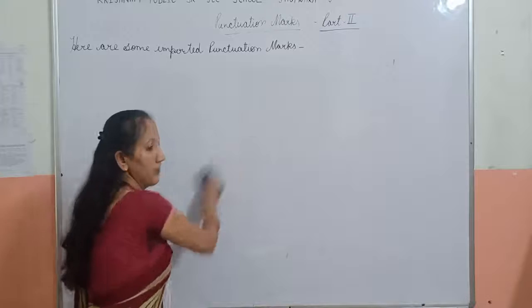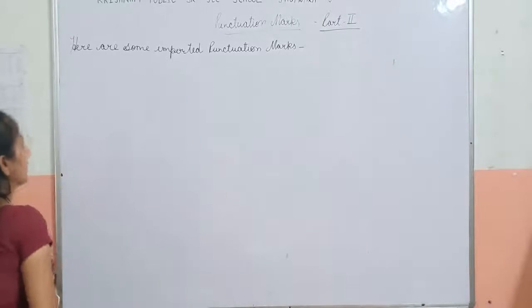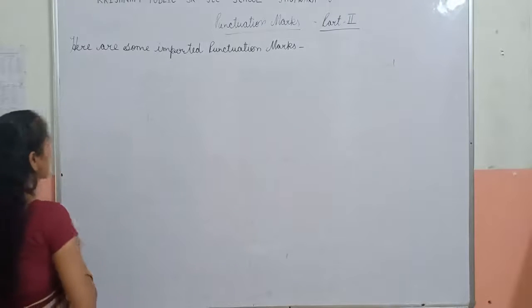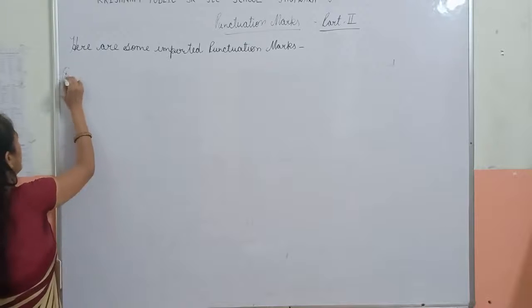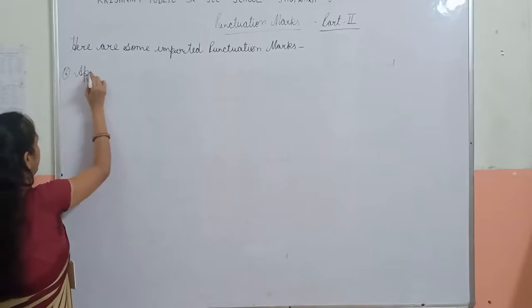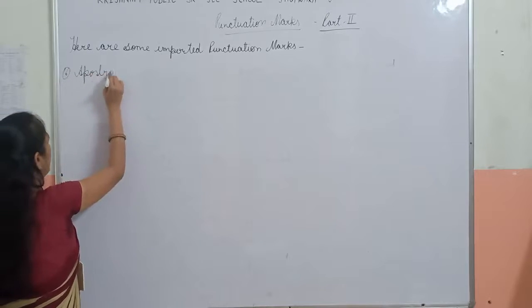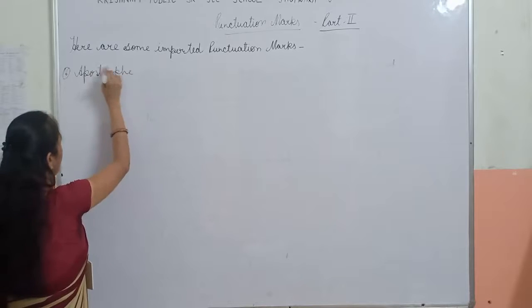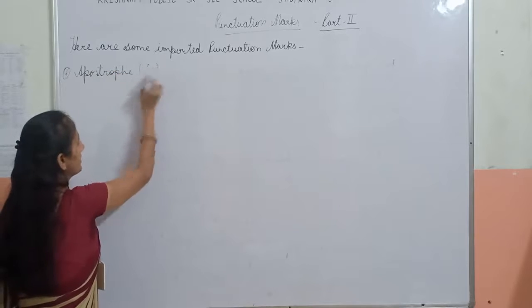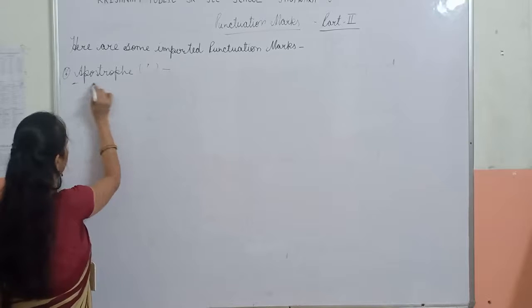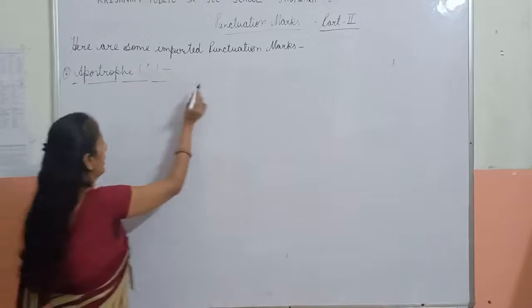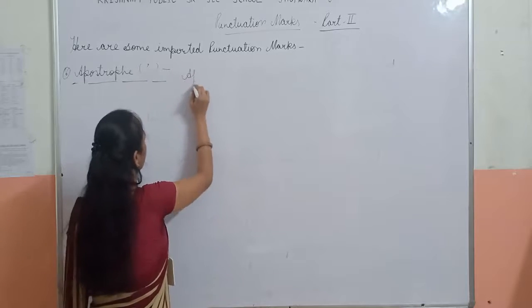It is the last topic of punctuation marks. These are some important punctuation marks. So, sixth is apostrophe. The sign of apostrophe is this.